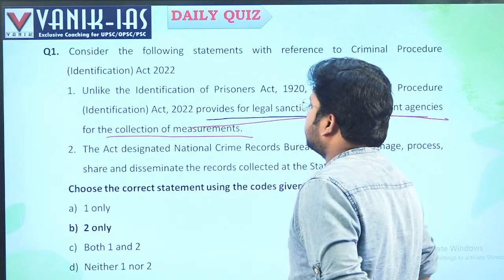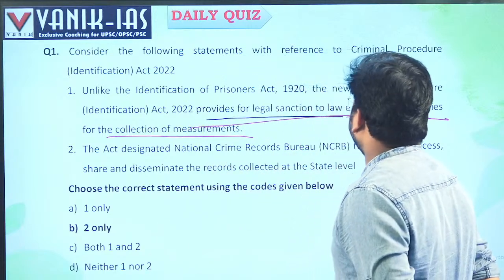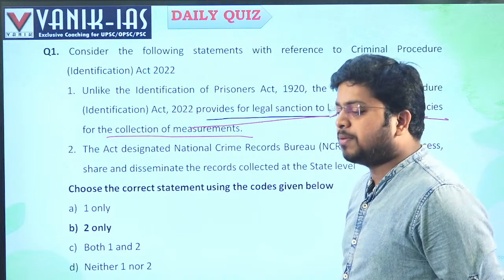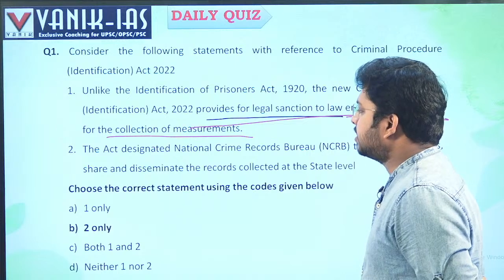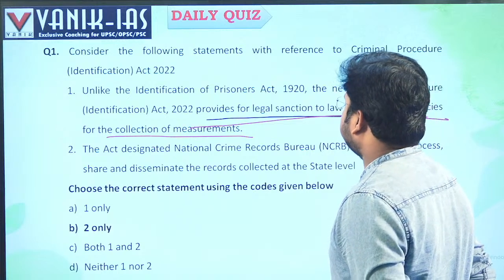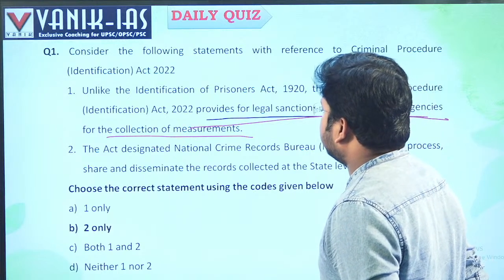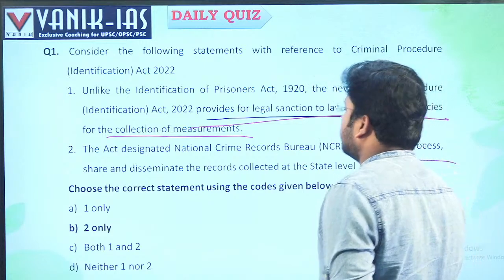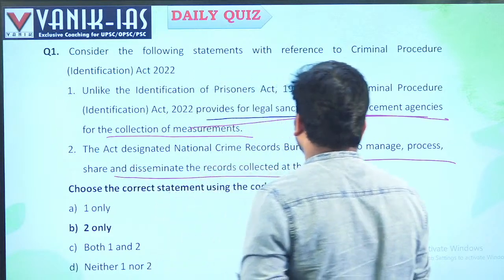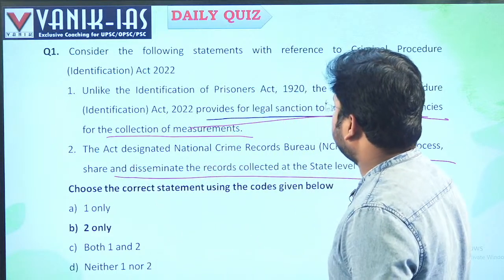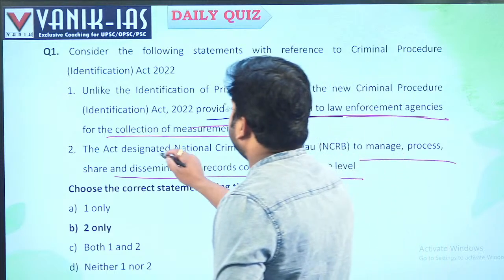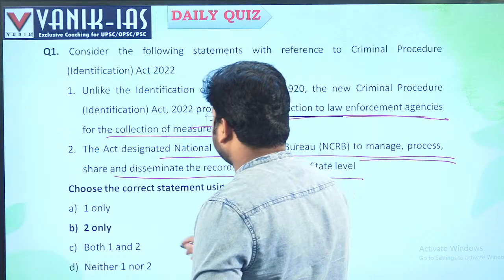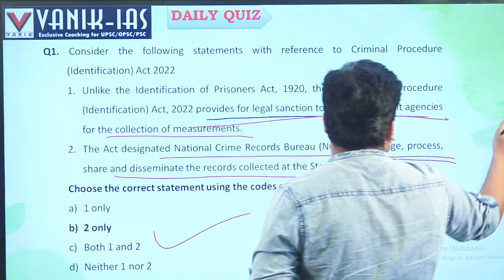That means police can take the collection of measurements, for example, biometric or all the details of the convicts. The act designates the National Crime Records Bureau (NCRB) to manage, process, share and disseminate the records collected at the state level. Yes, all this data regarding crime will be managed and processed by the National Crime Records Bureau. So both statements 1 and 2 are correct.